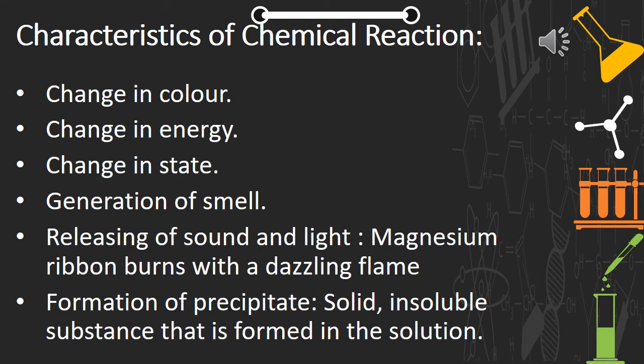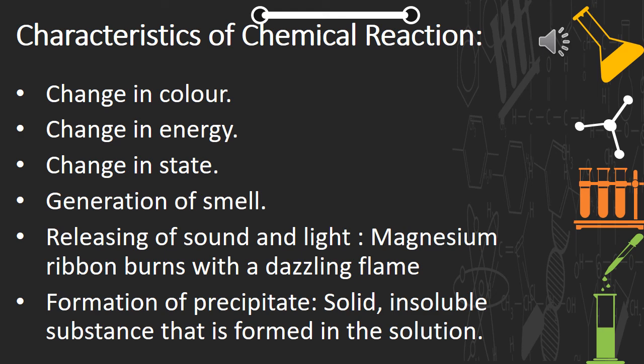Then production of smell, or you can say generation of smell. Also, releasing of sound and light. For example, when magnesium ribbon burns, it burns with a white dazzling flame, where a very minute cracking sound is produced, and the white dazzling flame is nothing but the light given out while burning.